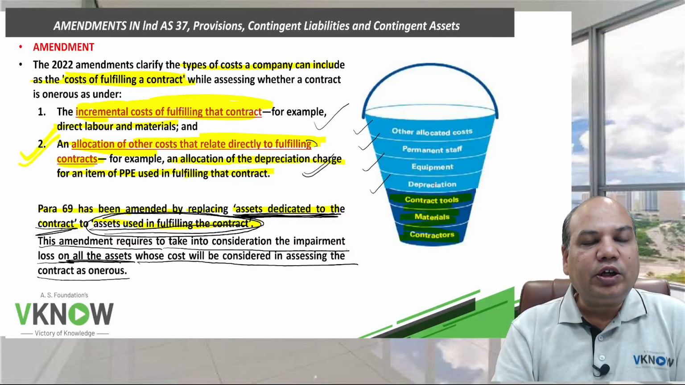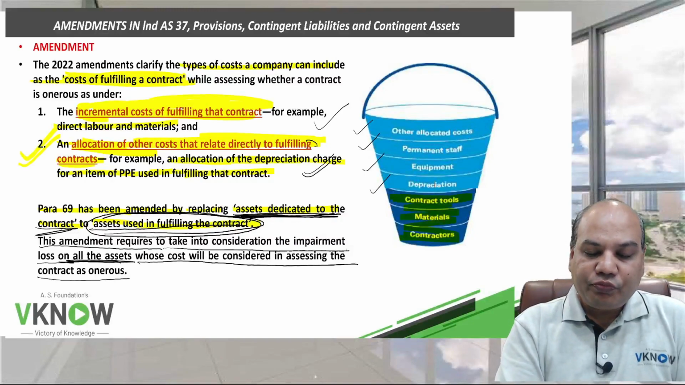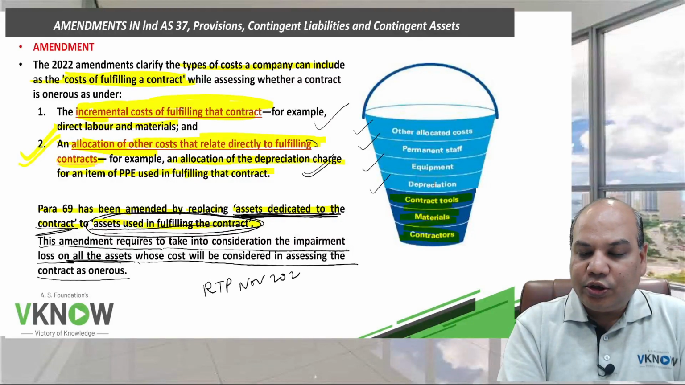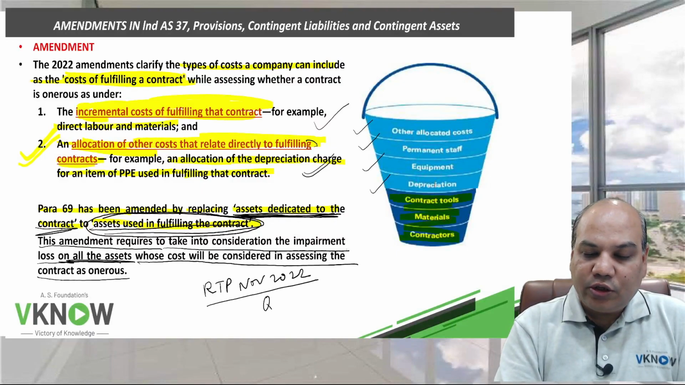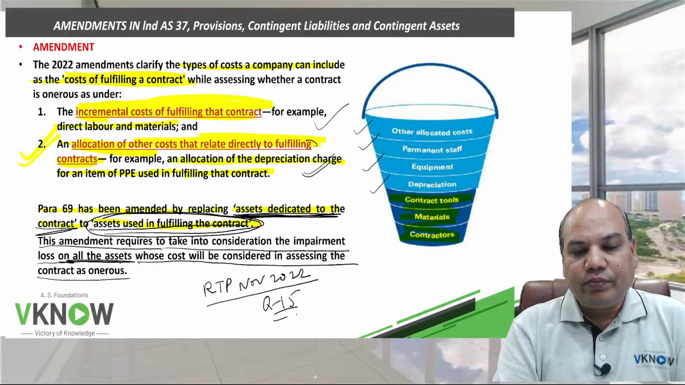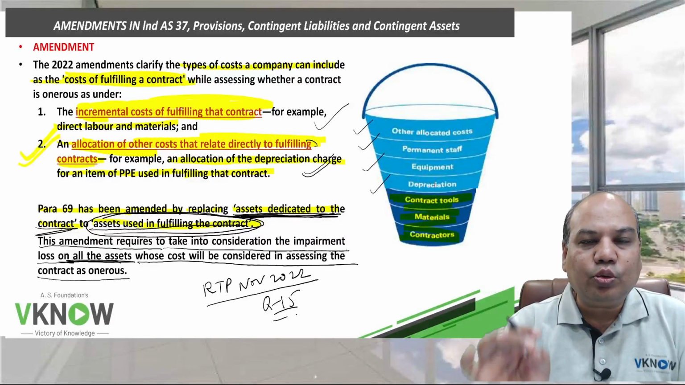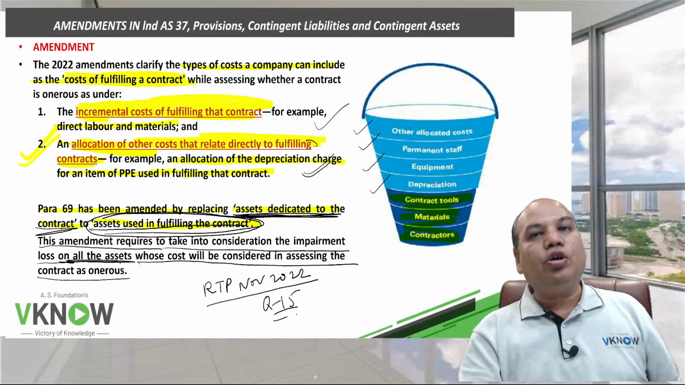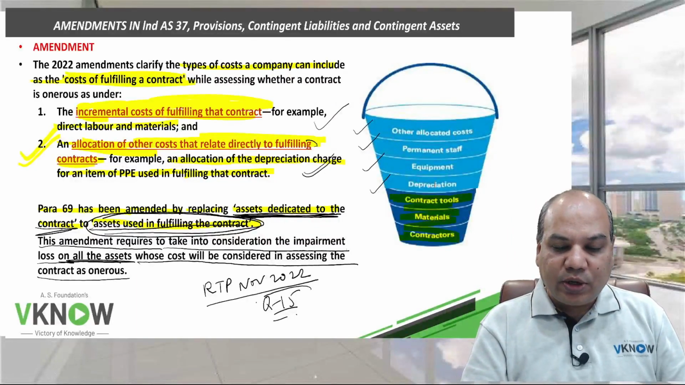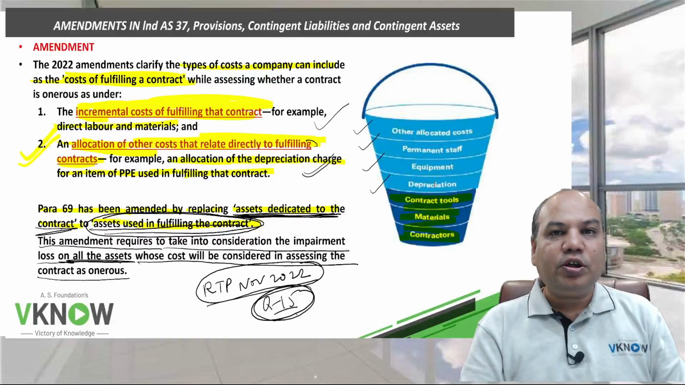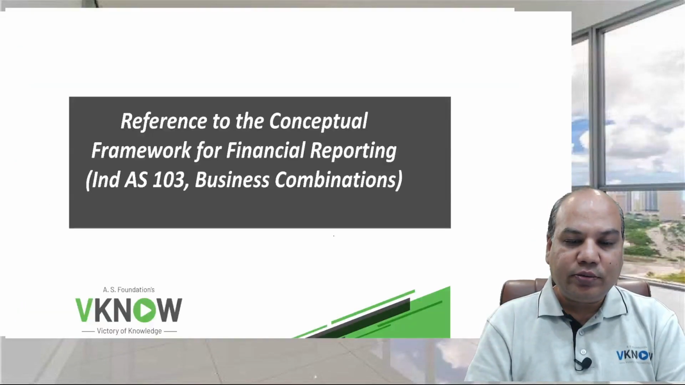Will you be affected because of this amendment? In the RTP of November 2022, there is question number 15 which deals with this matter, as to what are the costs to be included while calculating the onerous contract. So please mark question number 15 as important because that question is related to this amendment.